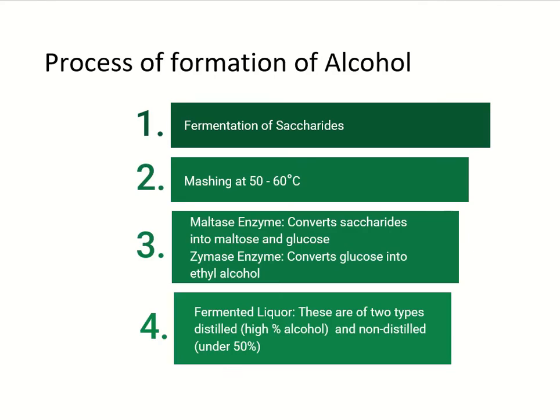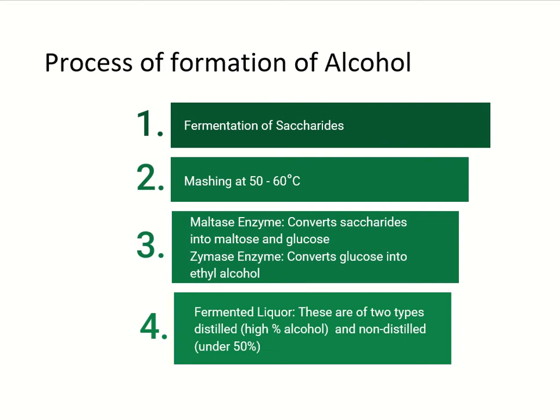The process of formation of alcohol. First, the fermentation of saccharides is done, and then mashing at 50 to 60 degrees Celsius. Two enzymes play a vital role in the process of formation of alcohol, that are maltase and zymase. Maltase converts saccharides into maltose and glucose, and zymase converts glucose into ethyl alcohol.